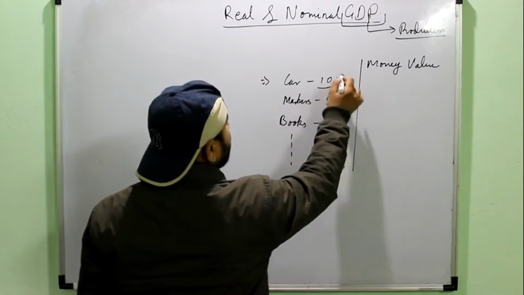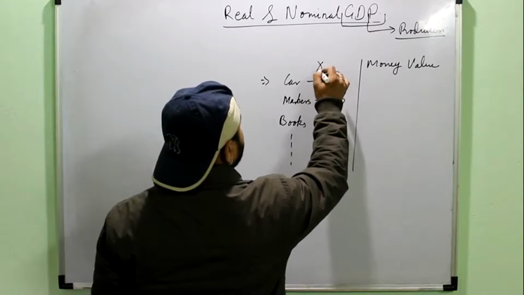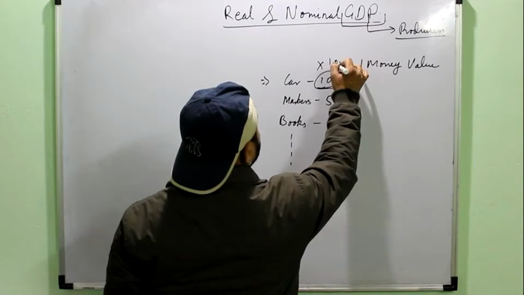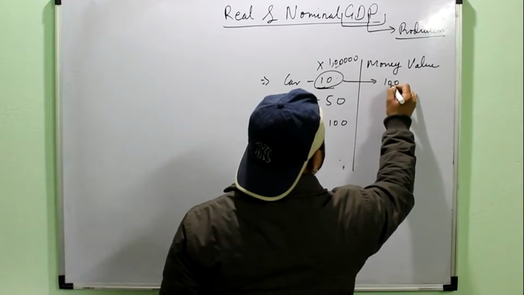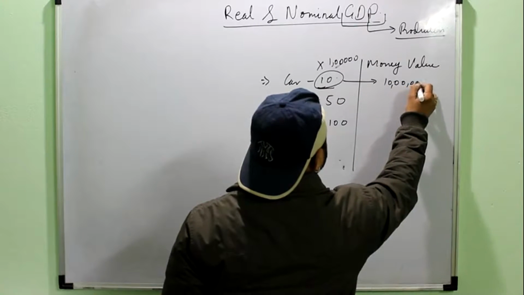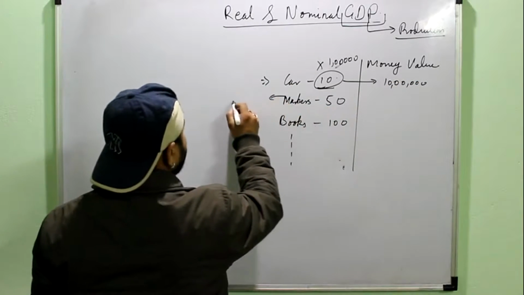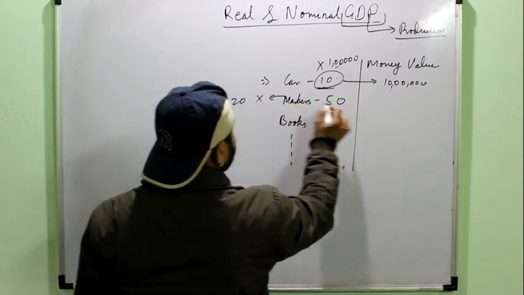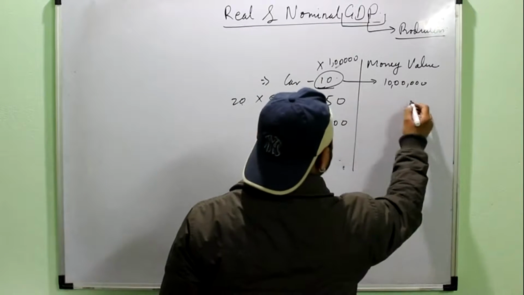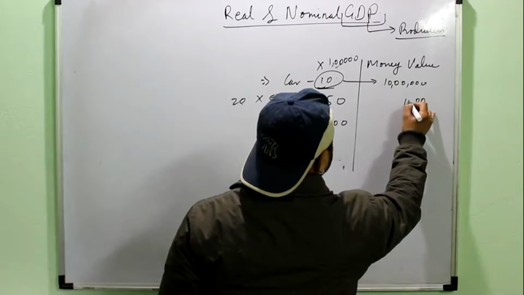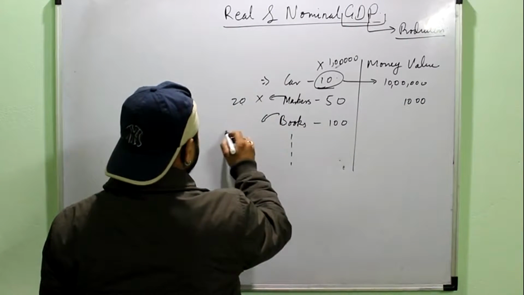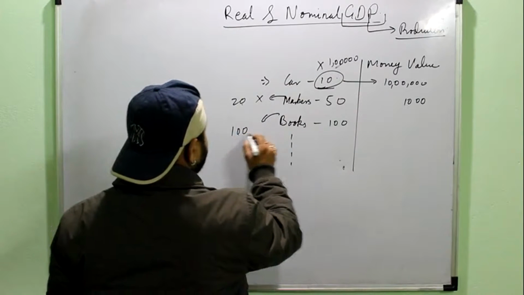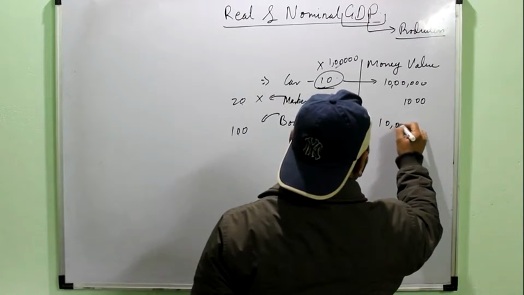Money value of 10 cars will be 10 into value of 1 car. Suppose the value of 1 car is 1 lakh rupees. So it means here the value will be 10 lakh. For marker, suppose the value of 1 marker is 20 rupees. So 20 into 50, that will be 1000 rupees. Suppose the value of book is say 100 rupees. So this will be 10,000 rupees.